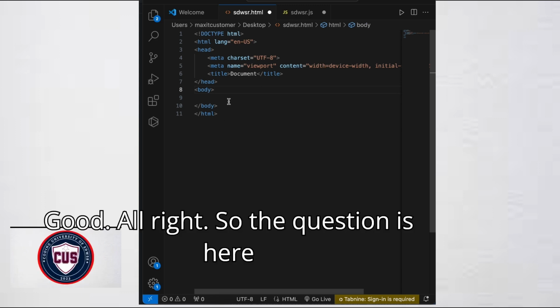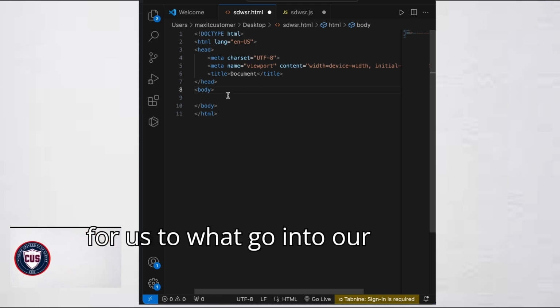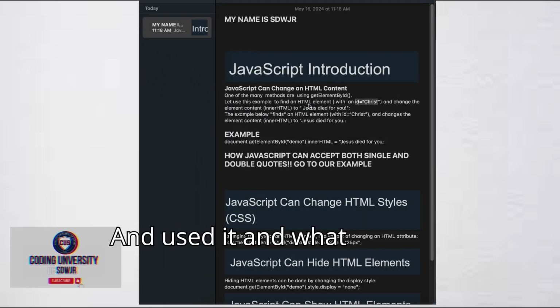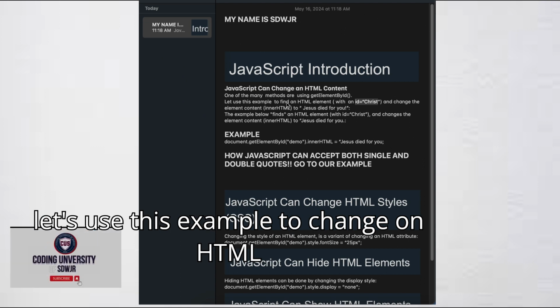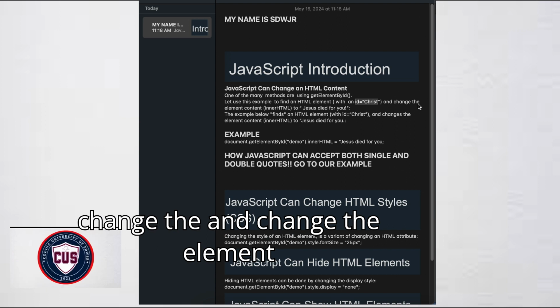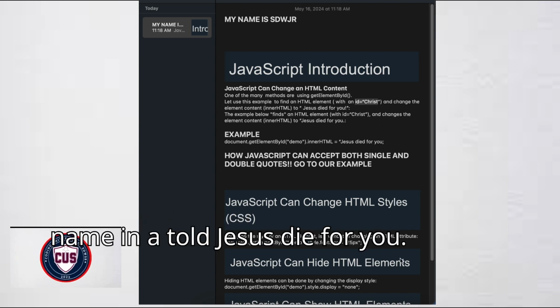All right. So the question is here for us to what? Use this example to change an HTML element with ID Christ and change the element content to Jesus died for you.